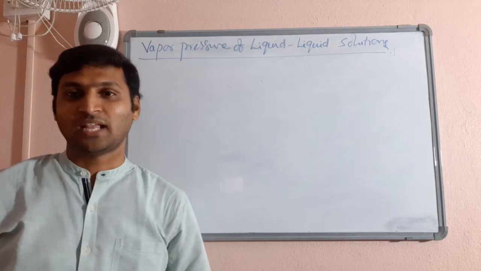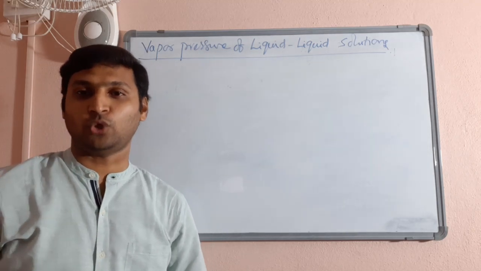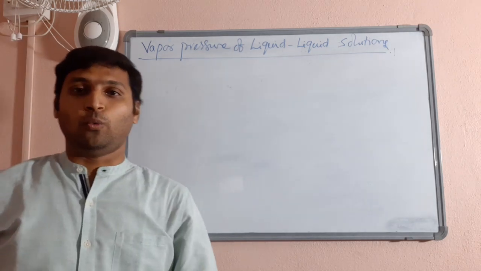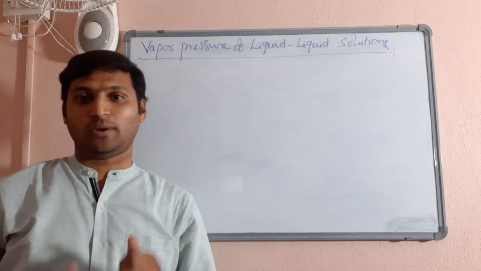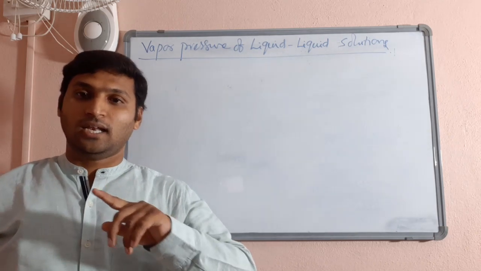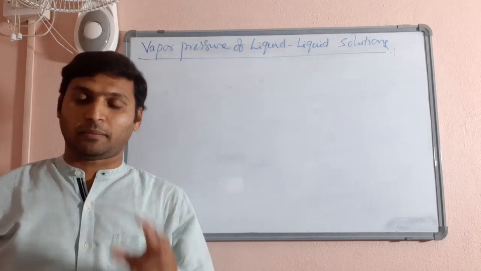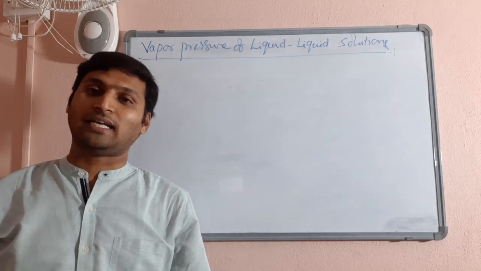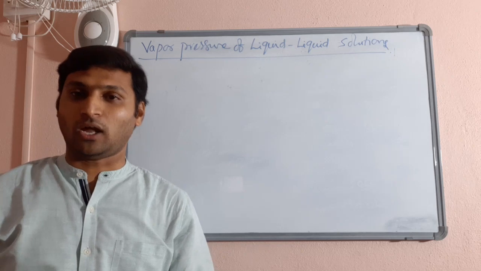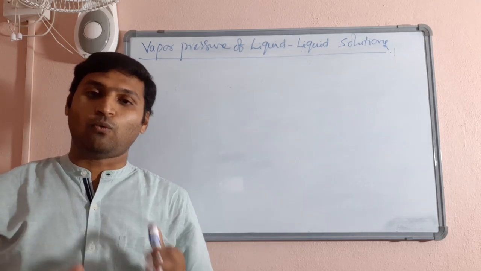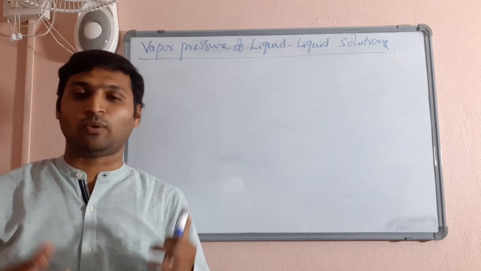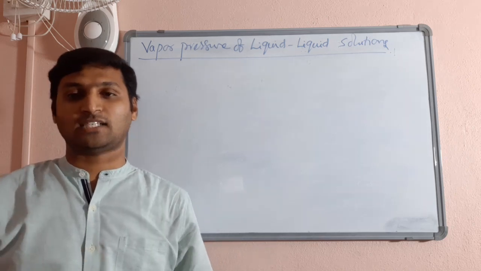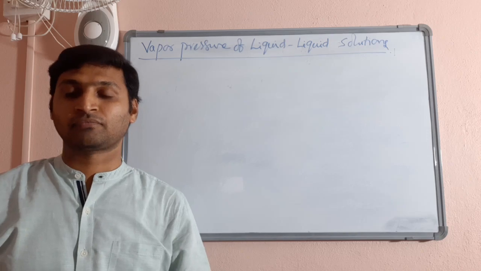Hello students, welcome to session 5 of the solutions chapter, in which we will be talking about vapor pressure of liquid solutions. Last session we talked about vapor pressure of a solution in which a liquid is added with a non-volatile solute, which will generally be a solid. Now, what happens to the vapor pressure of the solution when two liquids are mixed to prepare a solution? Solvent as well as solute are liquids here.